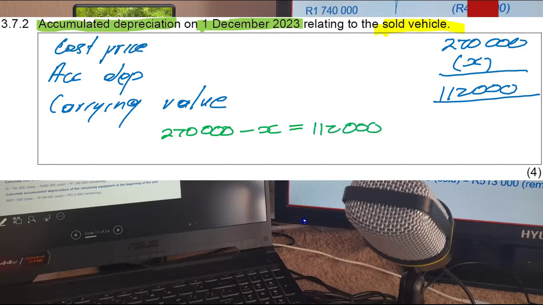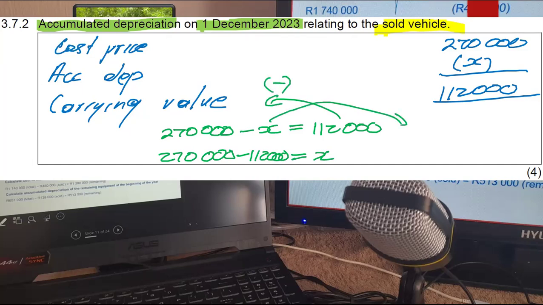112,000 Rand. So to solve for x here, I'll just take x to the other side and then I'll take 112 to this side. So I'll have 270,000 minus 112,000. So this 112, when you put it to this side, it'll be negative. This x, when you transpose it to the other side, it'll be positive, okay? And this will give me my accumulated depreciation value. Do it in your calculator. Take the 270,000 and minus 112,000. You will get 158,000.